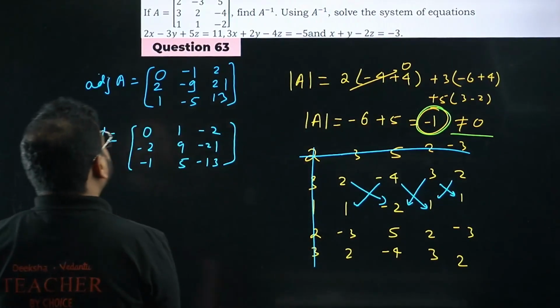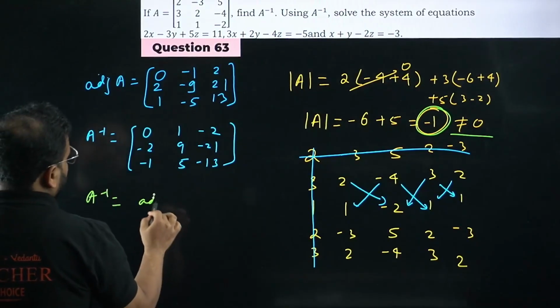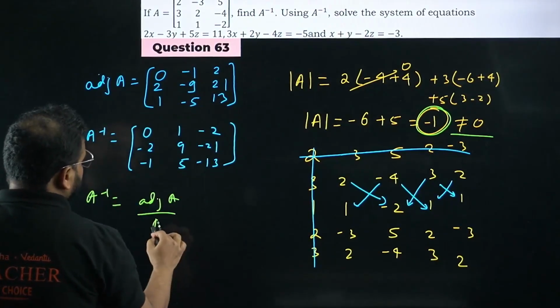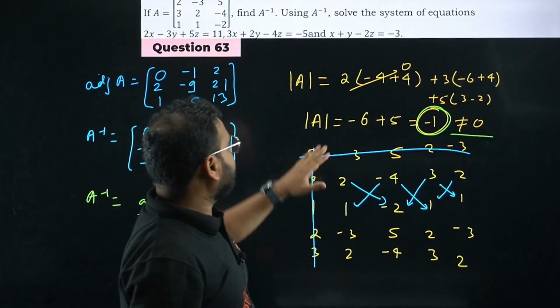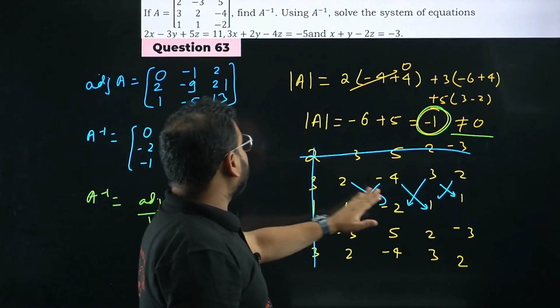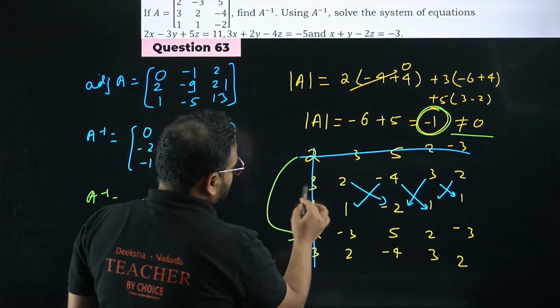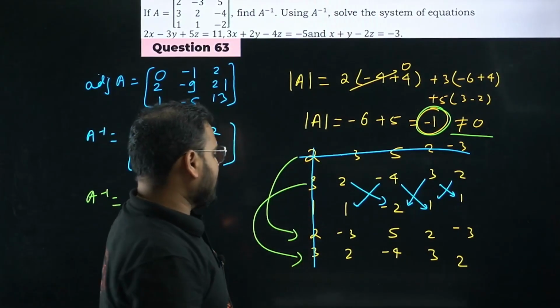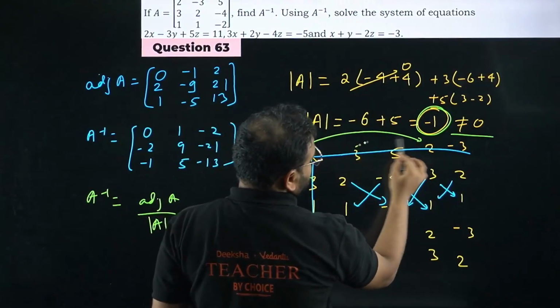Okay. What is the inverse formula, bacha? A inverse formula is adjoint of A upon determinant of A. Next we have to find the adjoint. So write the matrix first. 2, -3, 5, 3, 2, -4 and 1, -1, -2. Repeat the same rows like this. Write the same rows like this. And then same columns like this.